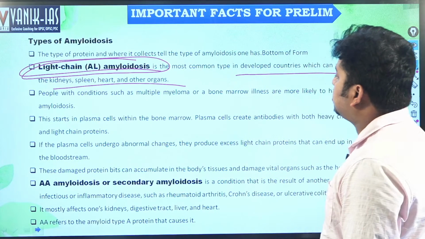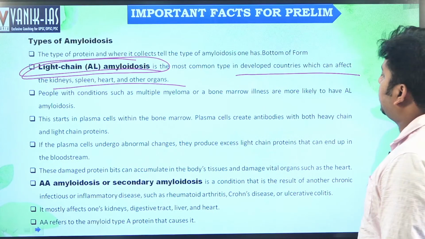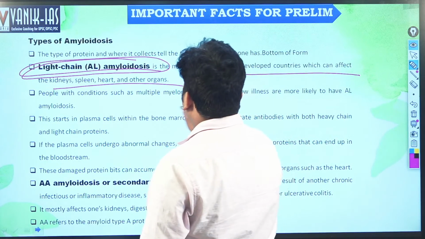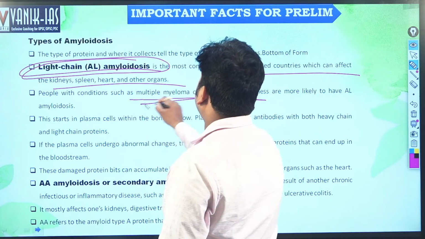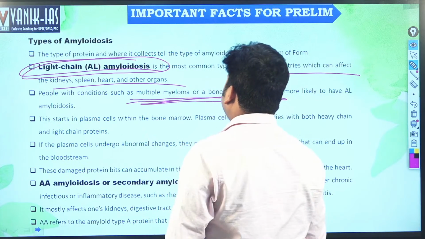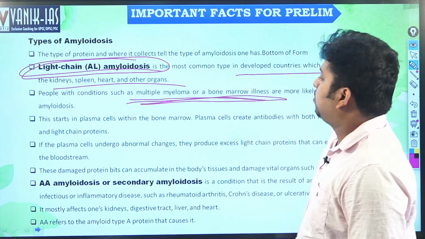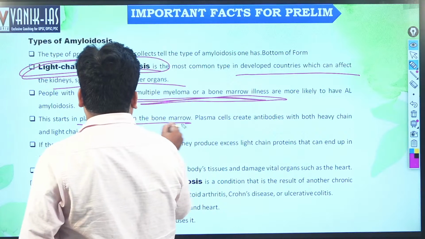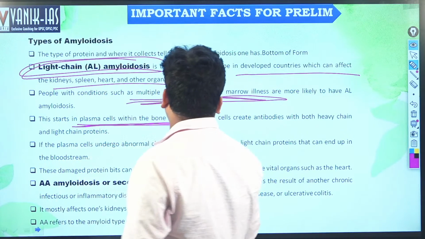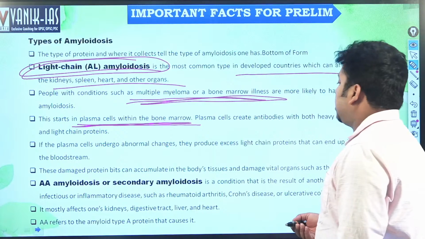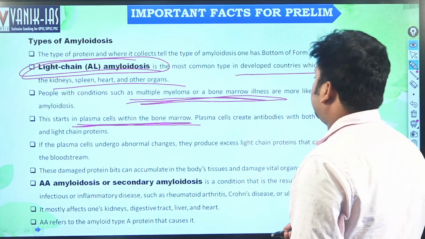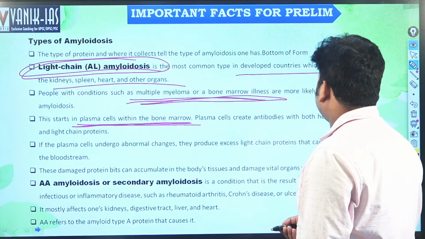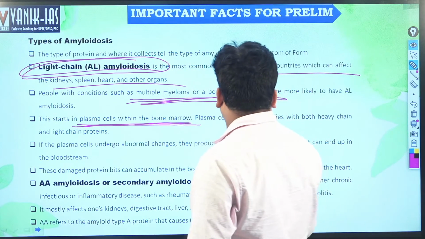People with conditions such as multiple myeloma or bone marrow illness are more likely to have AL amyloidosis, that is light chain. This starts from plasma cells within the bone marrow. Plasma cells create antibodies with both heavy chain and light chain proteins. The plasma cells undergo abnormal changes and produce excess light chain protein that can end up in the bloodstream.